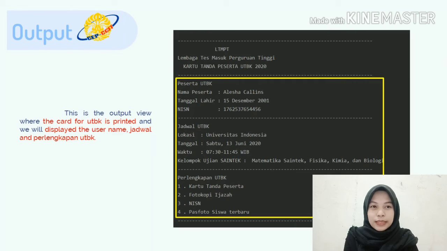Okay everyone, this is the output where the card for UTBK is printed automatically, and we will display it. In the card are the participant's details, schedule, and equipment for UTBK. You can see that in the yellow rectangle.